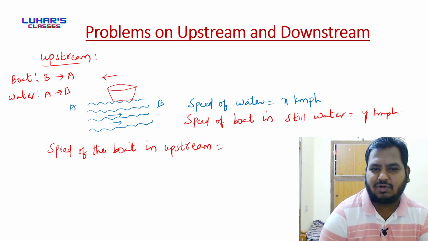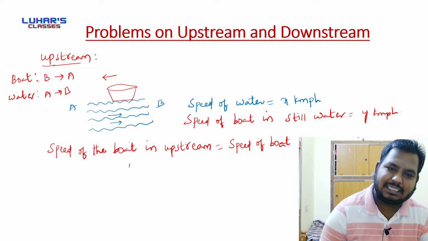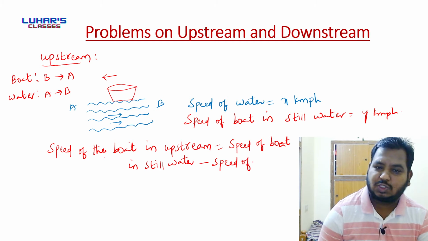It will be speed of boat in still water minus speed of water.